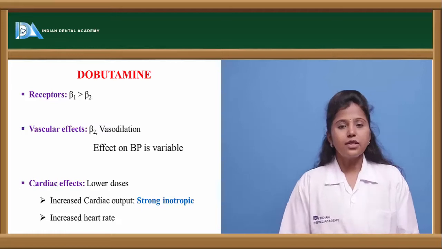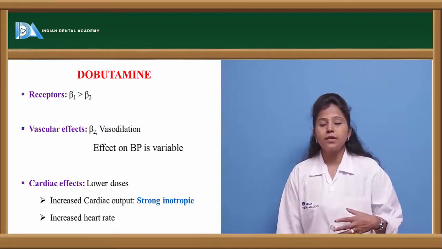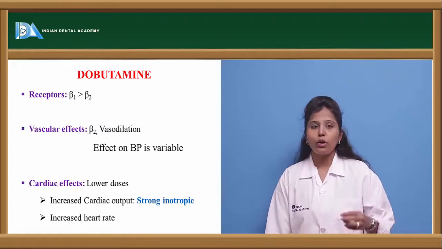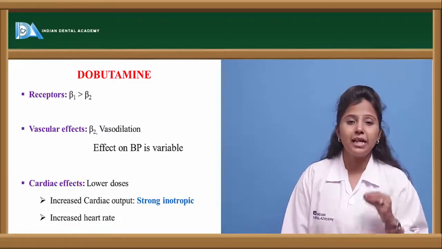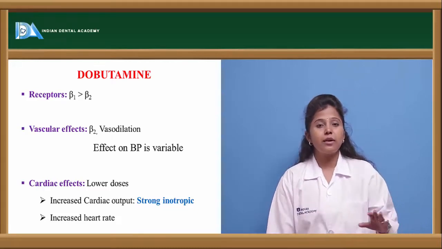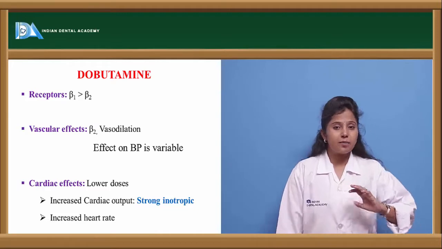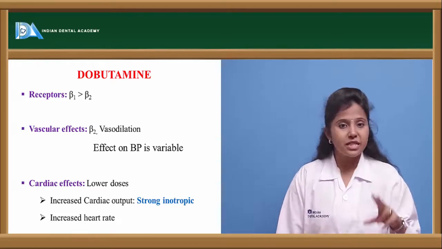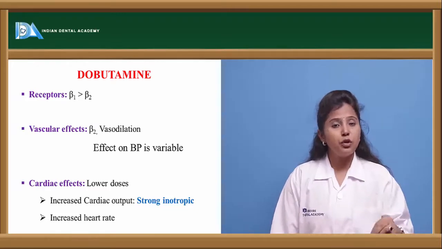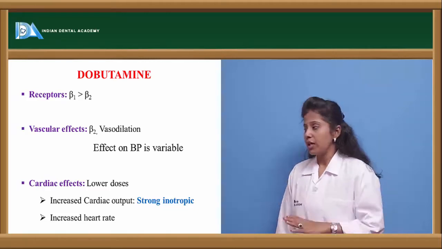The other drug which is used as a vasopressor is dobutamine. Dobutamine acts on beta receptors. It is not concerned with alpha receptors. It acts only on beta receptors, both beta 1 as well as beta 2, but it has greater affinity for beta 1 receptors than beta 2 receptors.